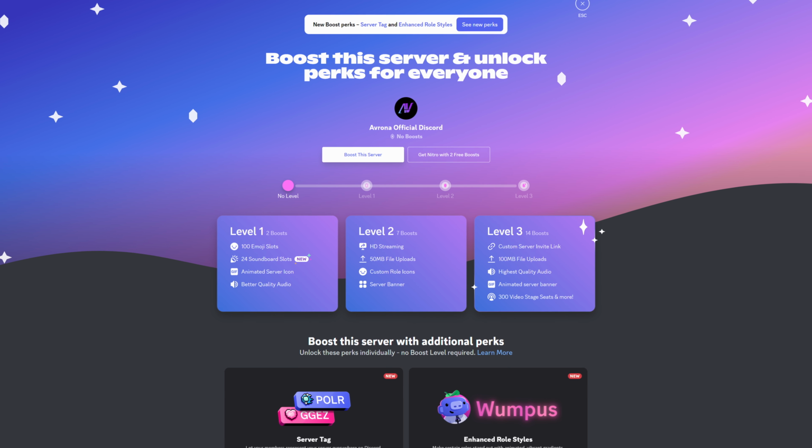So don't worry, if you have an extremely busy server with plenty of threads going on, any of the ones that are already archived will not be counting towards that hard limit. Only ones that are active are still going to count towards the limit of 1000, and there is no way of raising it, not even through things like Nitro Boost, for example.